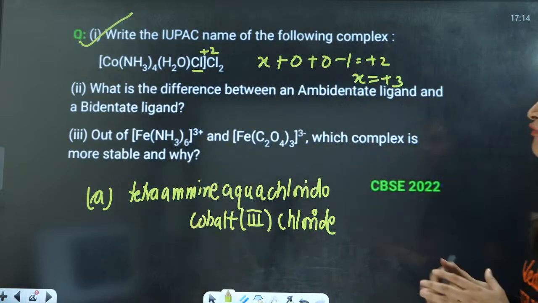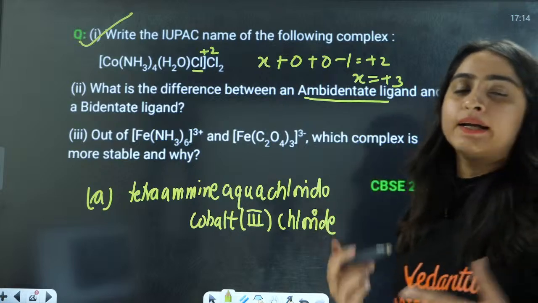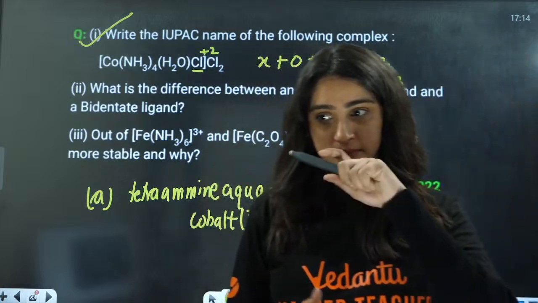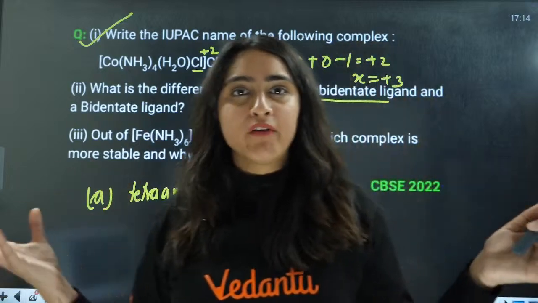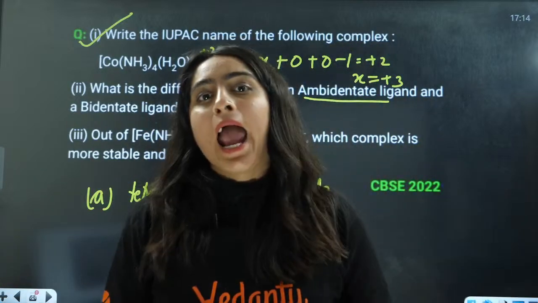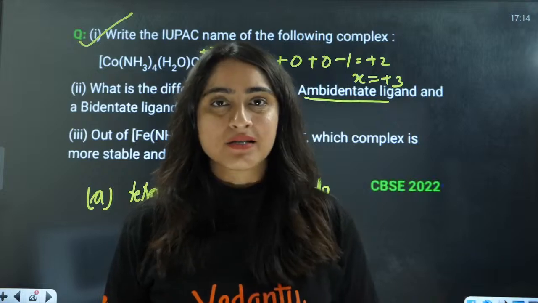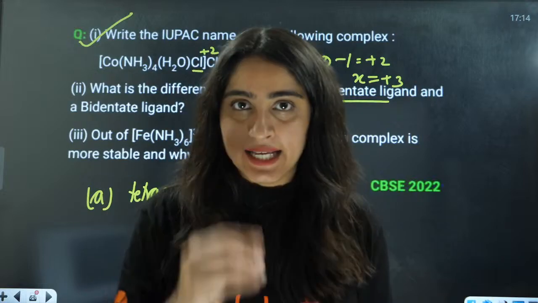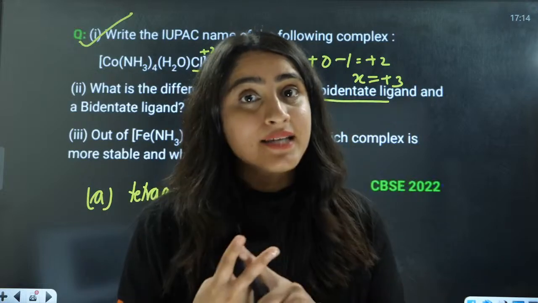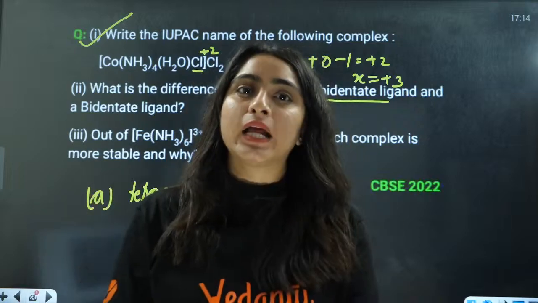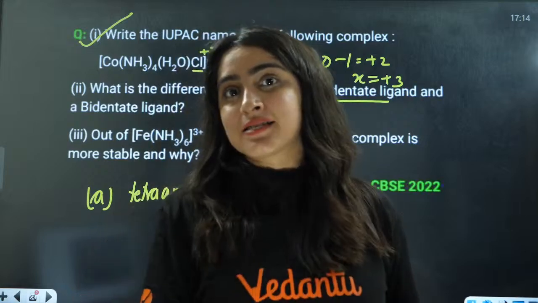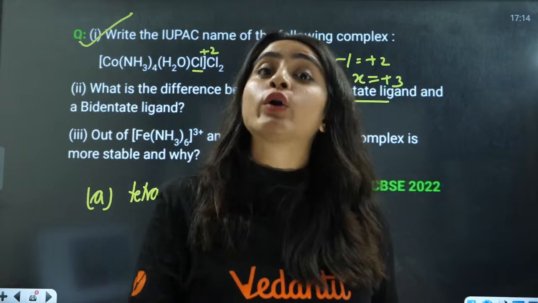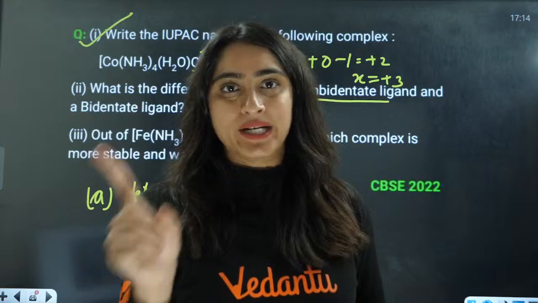Next is, what is the difference between ambidentate and bidentate ligands? Both have 2 donating sites. The difference is that in bidentate ligands you have 2 donating sites and both are participating, both are donating at the same time. But ambidentate is where you have 2 donating sites but only one is donating at a time.